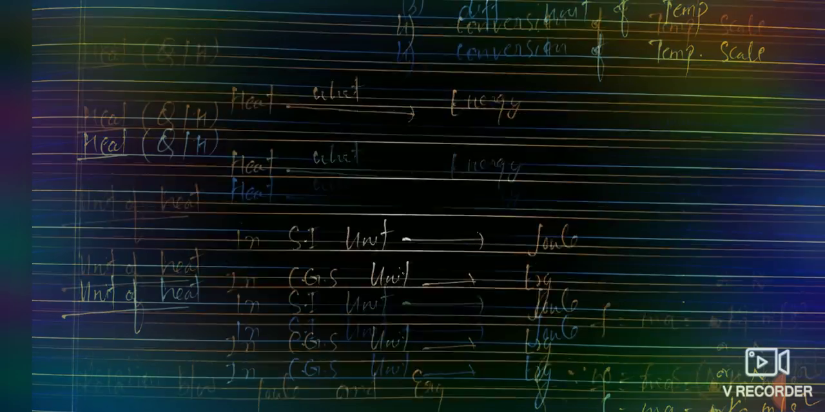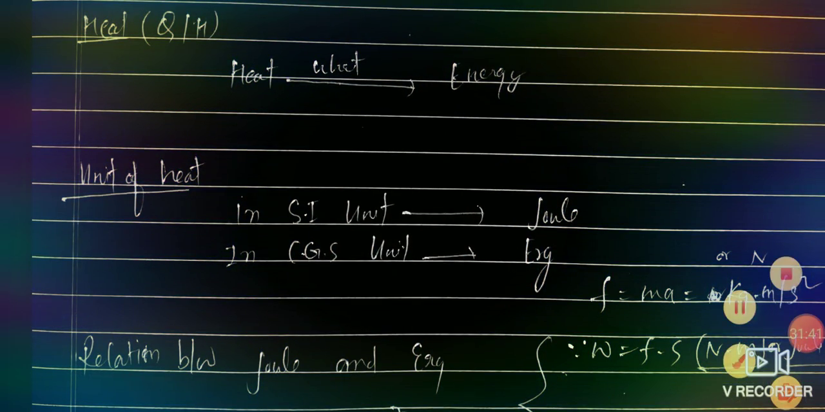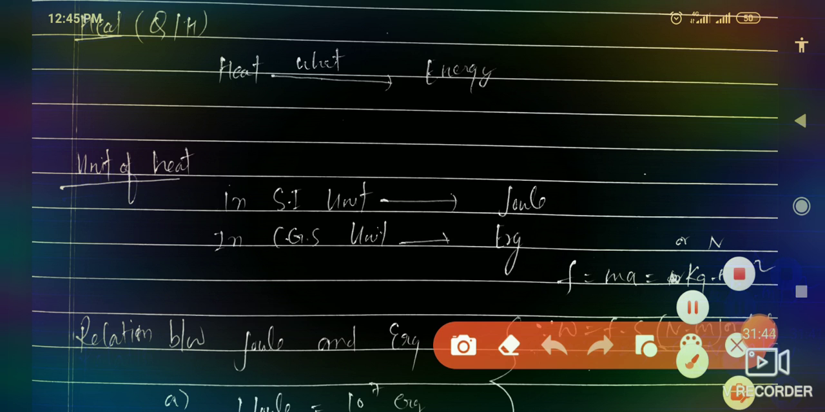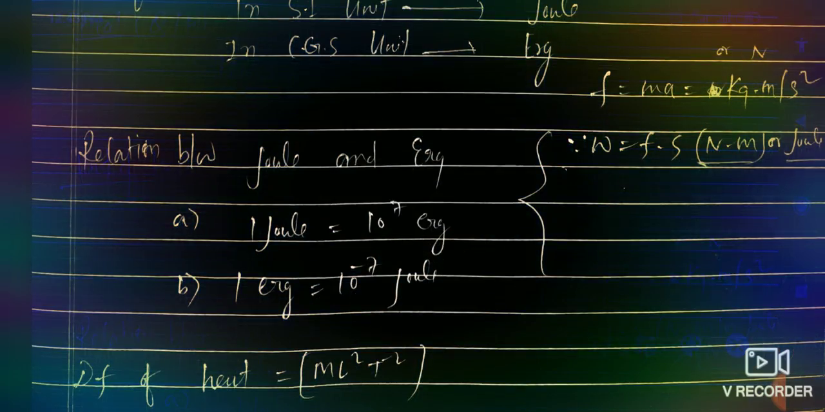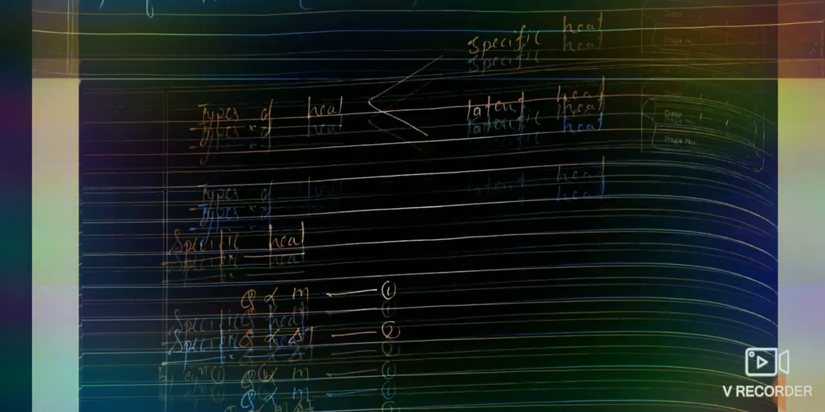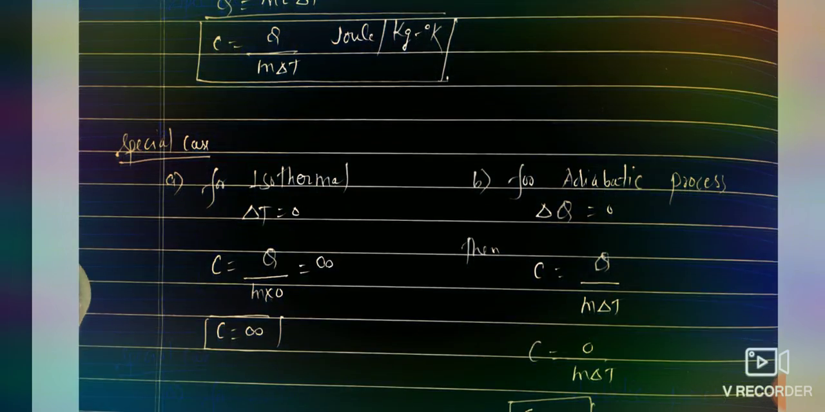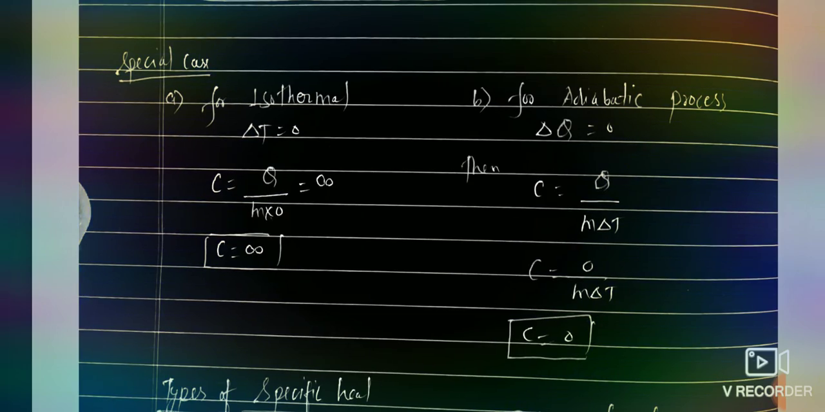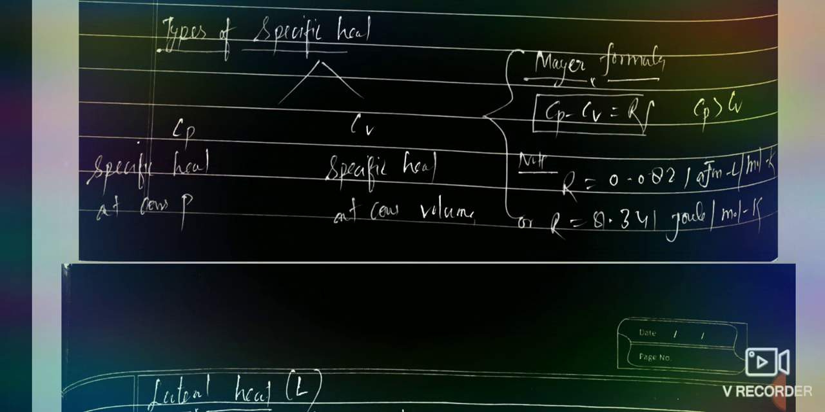Now again, we will go over what we have discussed in this topic. We have completed what heat is, the unit of heat, the relation between joule and erg, and the relation between calorie and joule. Then what specific heat is and its formulas, the special case for isothermal and adiabatic processes, and the types of specific heat, which are mainly two: C suffix p and C suffix v, at constant pressure and constant volume. Inside that, we have written the Mayer formula and the values of the universal gas constant.